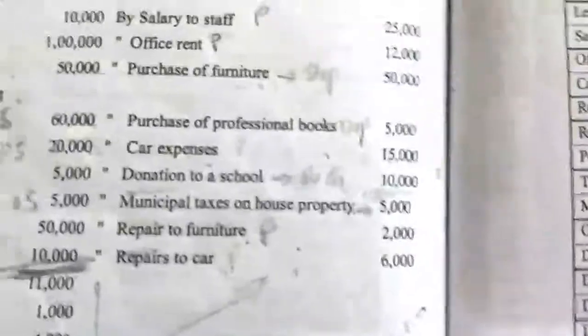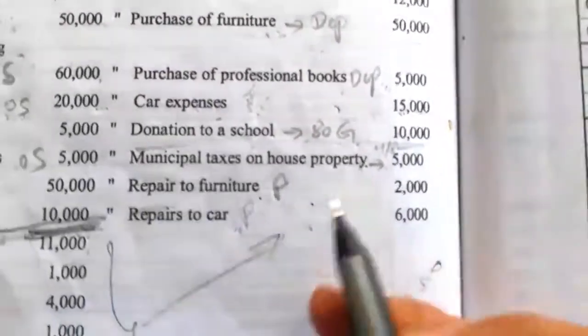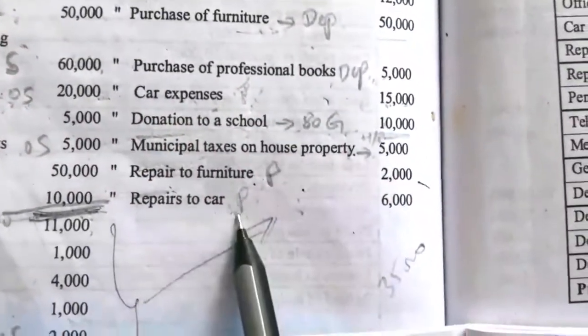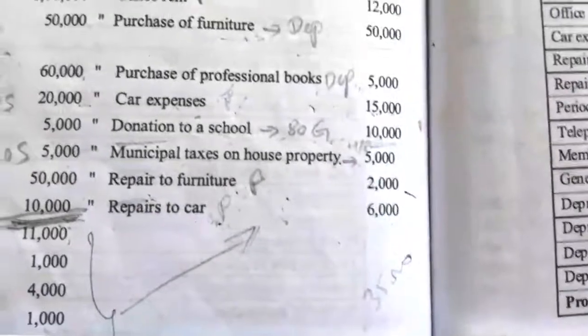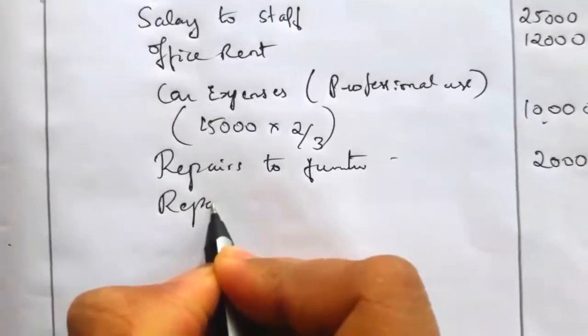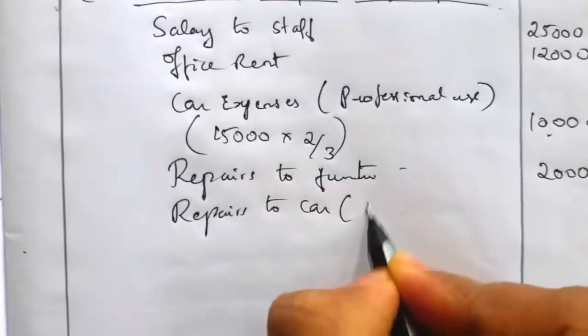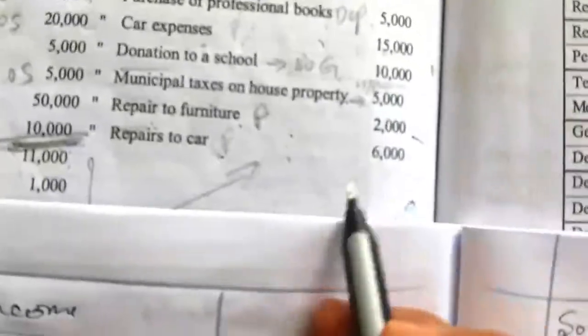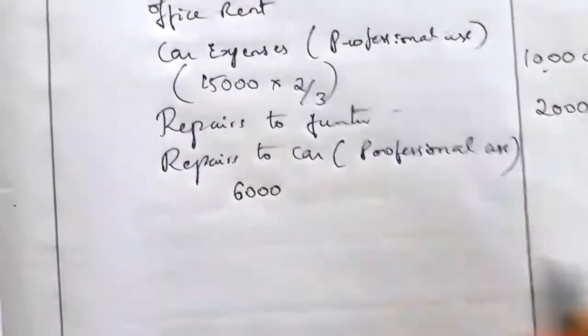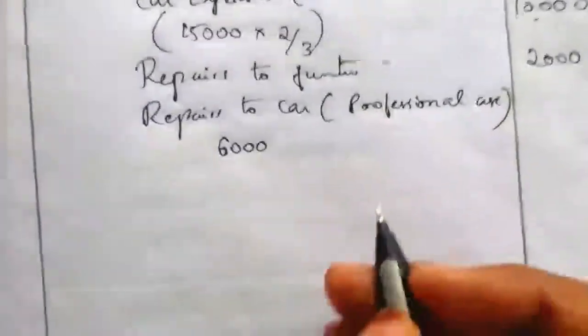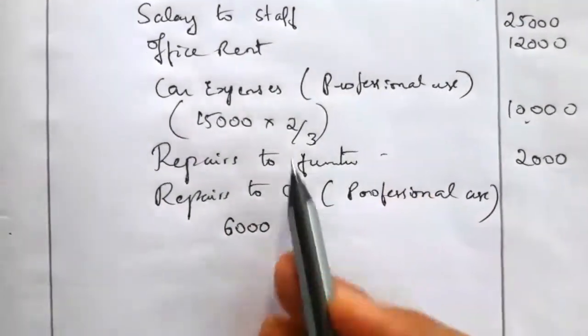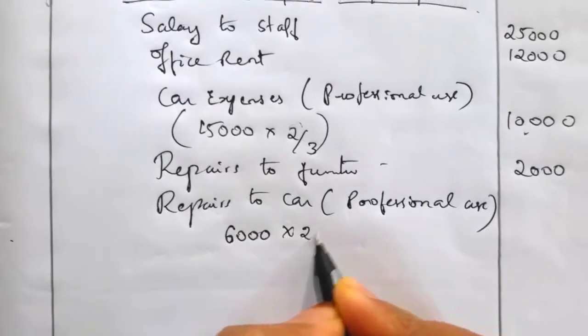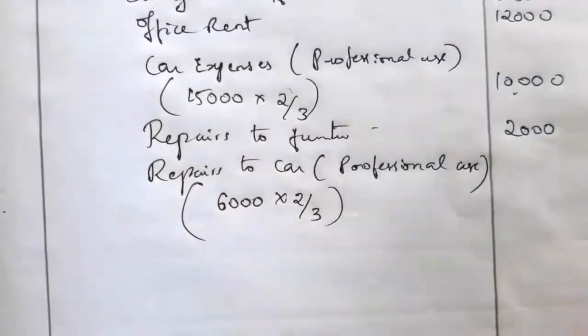Only relating to the car we have to compare the personal and professional use. Okay, this one we can take directly. Repairs to car. For the car, there is information relating to personal and profession. So repairs to car we can take, it is also taken as professional repairs, but only the part of professional use we have to consider. The total repairs to car is 6,000. That total 6,000 is not considered as professional expenses. The part of car expenses for professional use is 2/3. So 6,000 into 2/3 is equal to 4,000 repairs to car.